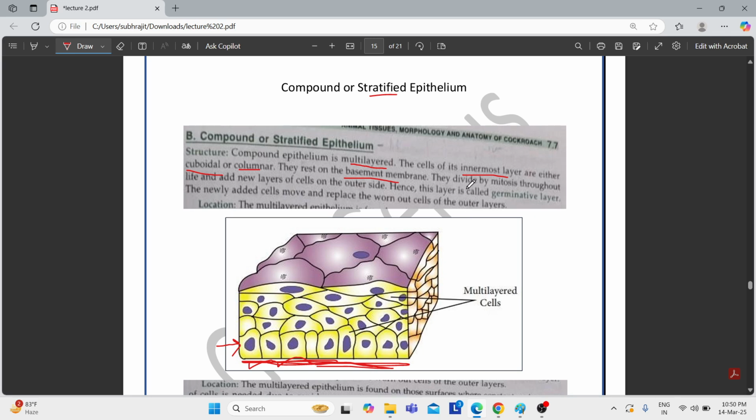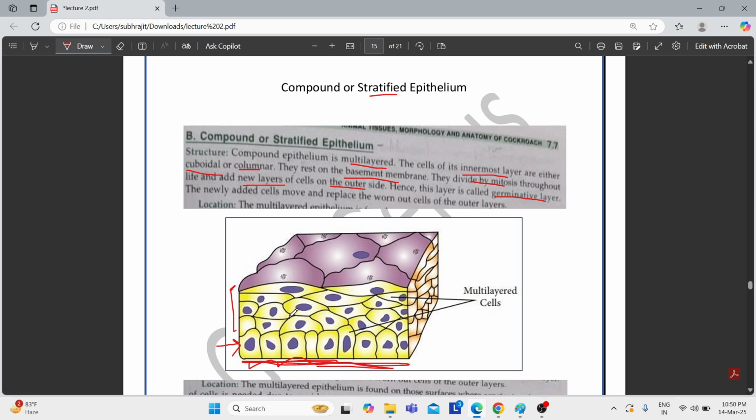These innermost cells divide by mitosis throughout life and add new layers of cells on the outer side. What they do is divide and replace the outermost cells, and this is how they add new layers of cells. This is the reason why this innermost layer is termed the germinative layer. Why the germinative layer? Because they divide by mitosis and add new layers of cells on the outer side.